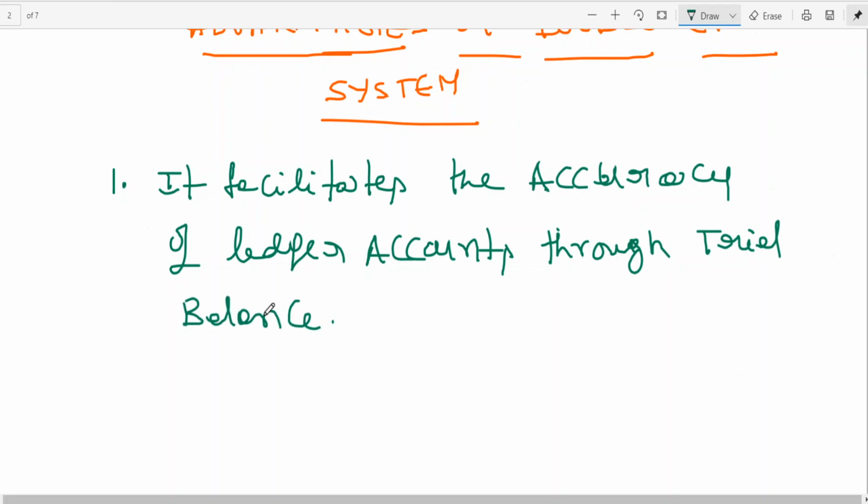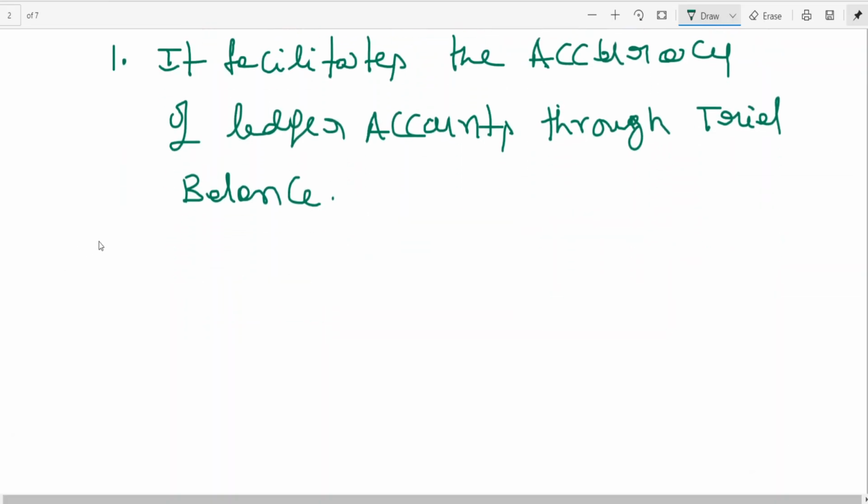It facilitates the accuracy of ledger accounts through trial balance. Is this clear? Whether ledger accounts are correct or not will be known through which one? Trial balance. So the first step of recording is general, the second step is ledger, the third step is trial balance, the fourth step is final account. Before you go to final account, trial balance is like your pre-final examination. Your shortcomings will be known through the pre-final examination. Similarly, trial balance will check the accuracy of accounts. That is possible because of the double entry system.